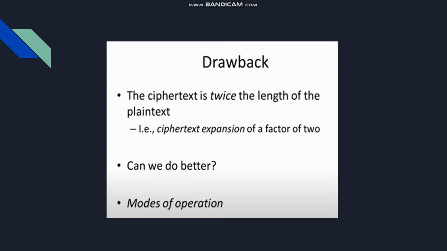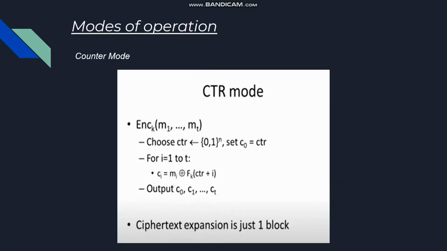Now, what is the drawback of this system? The main drawback of this system is that the ciphertext will be twice the length of the plaintext. That is, the two parts that we have seen in the ciphertext are both of the same length. That results in a large size of the ciphertext. Now, in order to reduce the size of the ciphertext, we can operate the CPA secure scheme under different modes. Let's see those different modes.